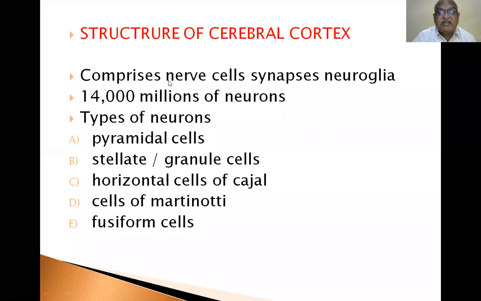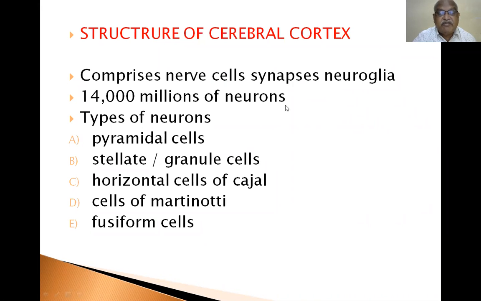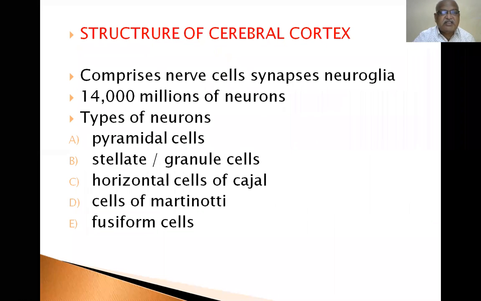Structure of cerebral cortex comprises nerve cells, synapses, neuroglia, 14,000 million neurons. Types of neuron: pyramidal cells, stellate or granular cells, horizontal cells of Cajal, cells of Martinotti, fusiform cells. Neuron is the structural and functional unit of the central nervous system.